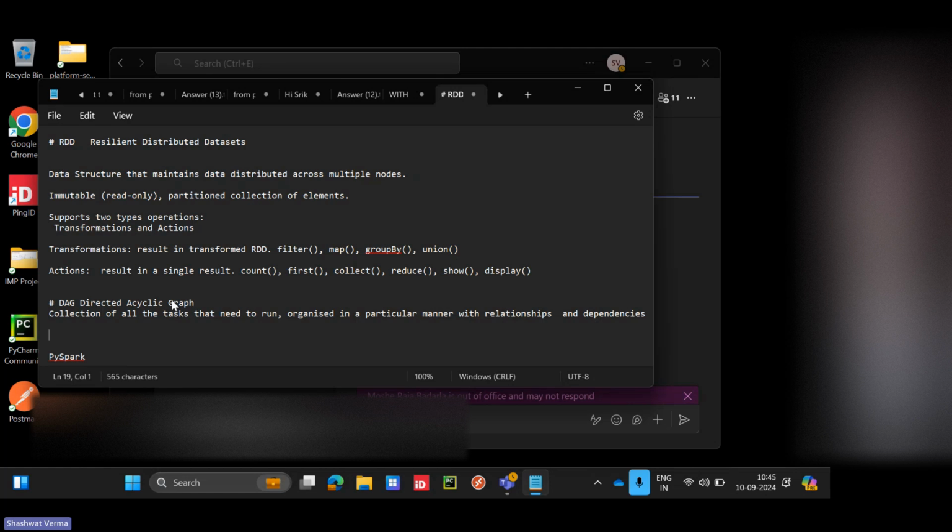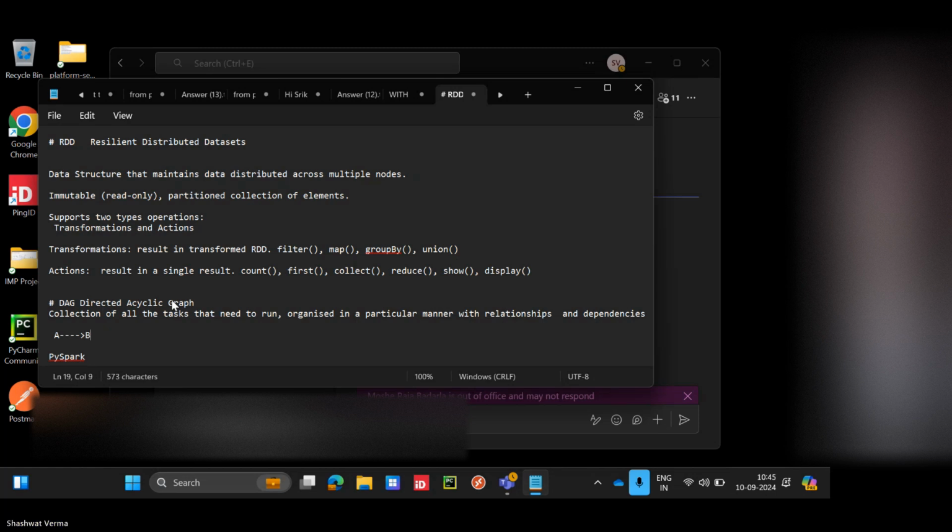For example, let's say there is one task A, reading data from some source. Then B is doing some transformations, say a notebook task. Once A is successful, then only B will run.